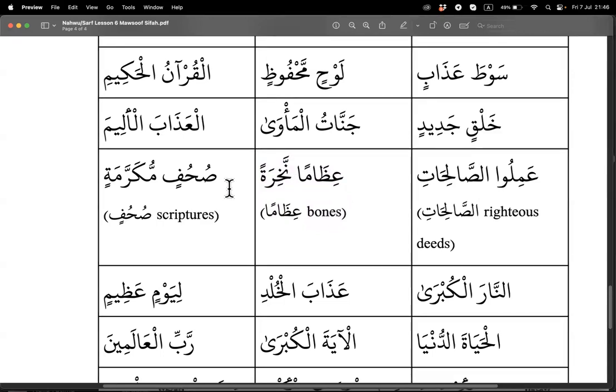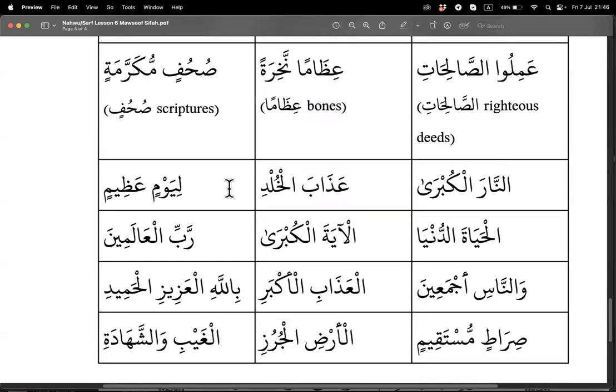Next one. Suhufim mukarramatin. Mawsoof Sifah because singular feminine as well. Very good. An-naral kubra.